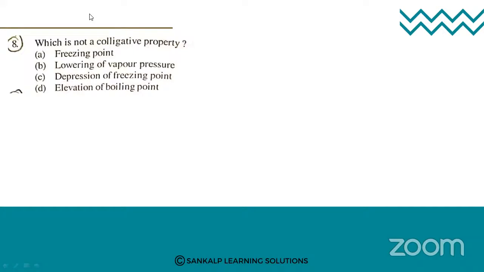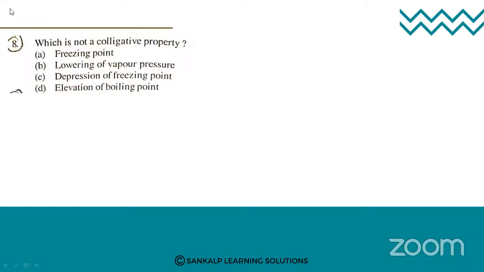So before that, what do you mean by colligative property, students? Very important, as I've mentioned before. For your theory, for your finals, or for your board exam, the questions are mostly numericals on colligative property.